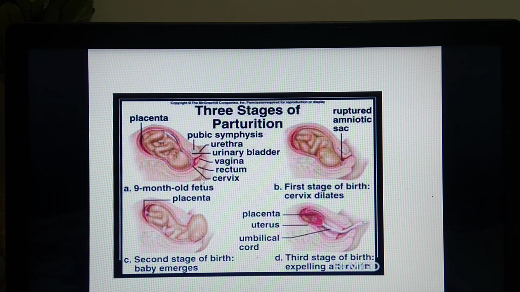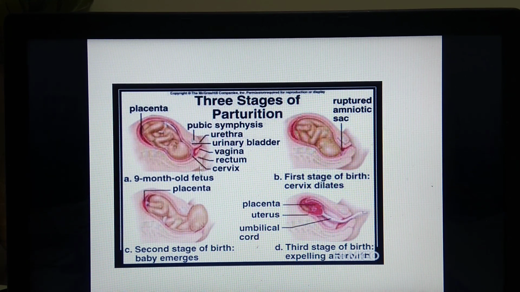Here is the part of the female reproductive tract, showing cervix, rectum, vagina, urinary bladder, urethra and pubic symphysis. These are the organs found in the pelvic region. In the second step, you can see the amniotic sac is ruptured, so the fluid comes out. In the next step, the baby's head comes out through the vagina. That means the baby is delivered.